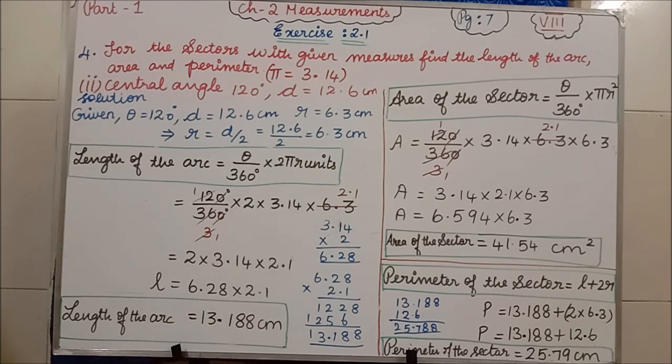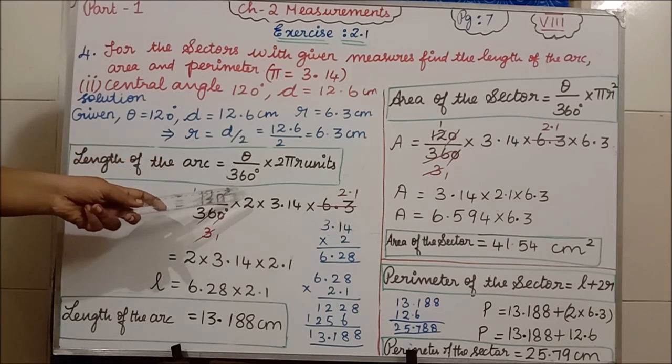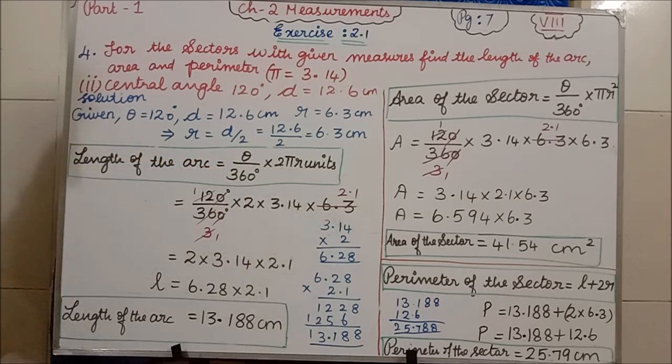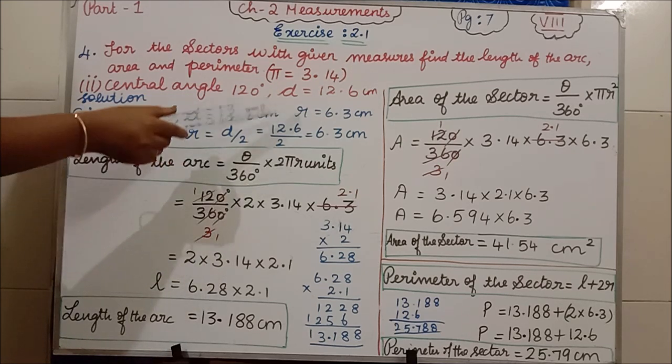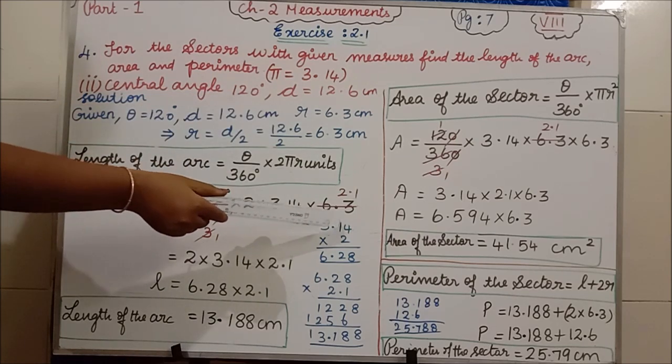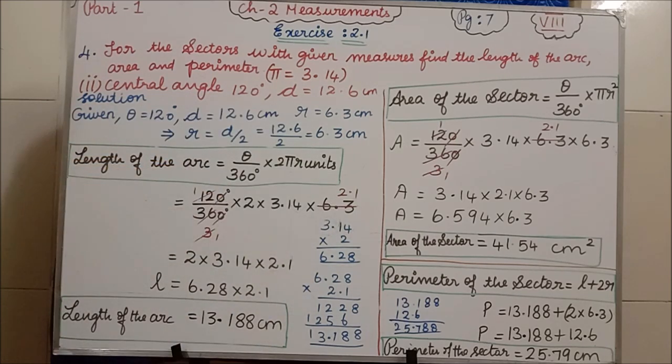So, how we did the first subdivision, the same procedure we are going to follow. Okay, calculation alone will differ here. See now, the length of the arc formula is theta divided by 360 degree into 2 pi r units. Instead of theta, in the second subdivision we are having 120 degree divided by 360 degree, 2 into pi value is 3.14 into 6.3. Radius is 6.3. See, first 0, 0 I am cancelling. In 12 table, 36 will come 3 times. So again this 3 and 6.3 if I cancel, I am getting 2.1.